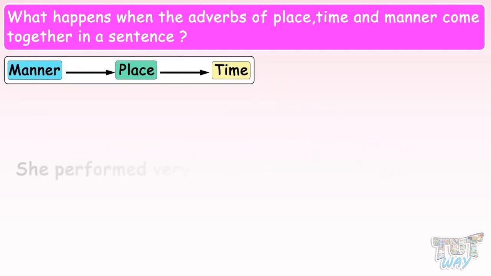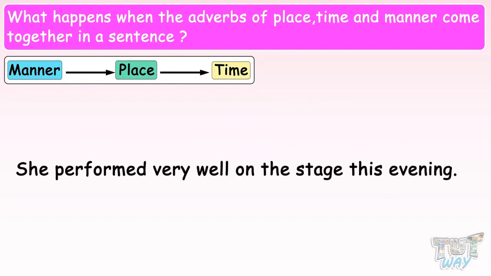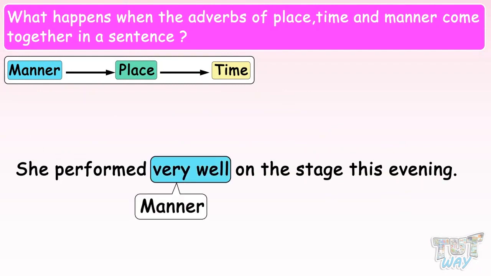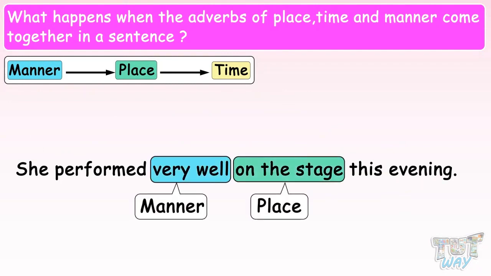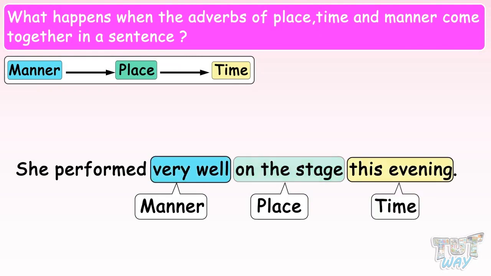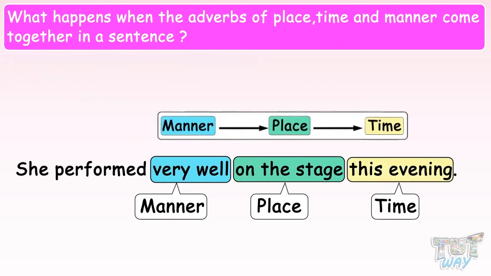She performed very well on the stage this evening. So we have 3 adverbs: an adverb of manner, an adverb of place, and an adverb of time. Very well, on the stage, and this evening. And they have followed the sequence manner, place, and time.